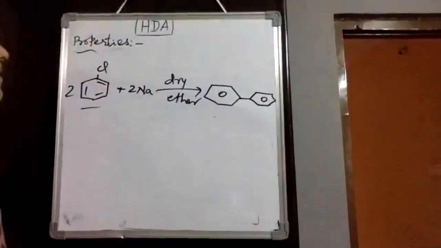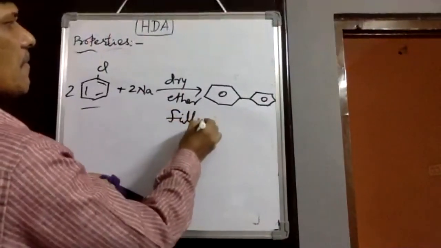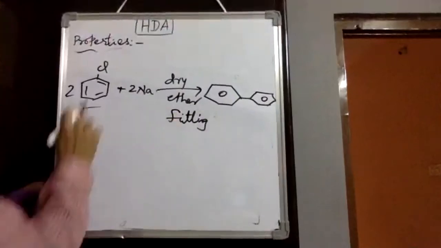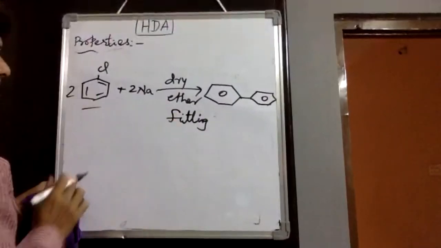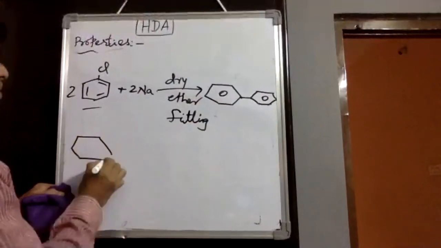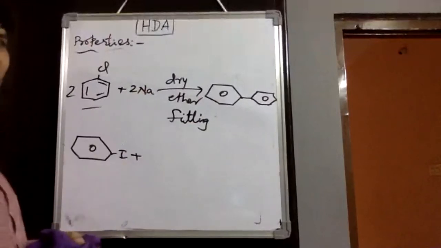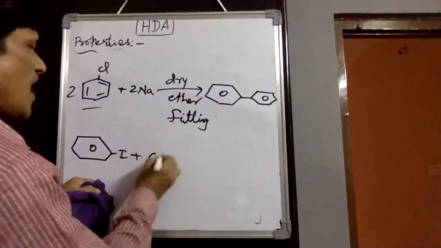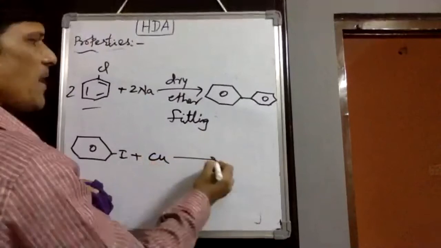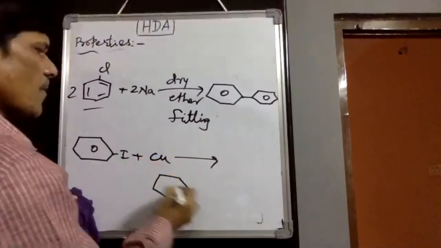Then this is called the Fittig reaction. Instead of this chlorobenzene, it has been converted into this product. Instead of chloro or bromo, suppose there is iodobenzene; there is no need for sodium, because sodium is always more explosive. That is why copper metal is used. By using copper metal, it is also converted into biphenyl.